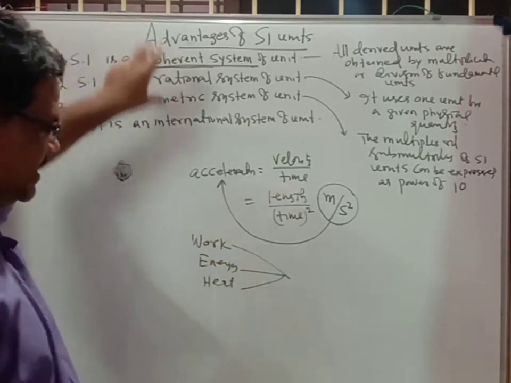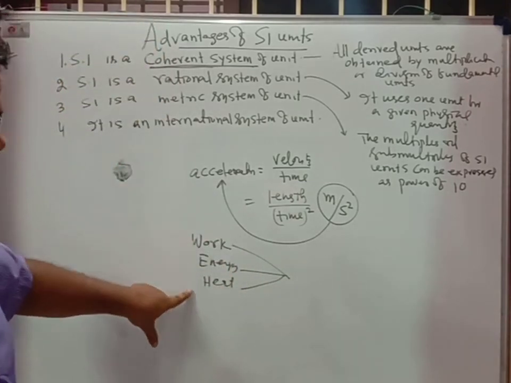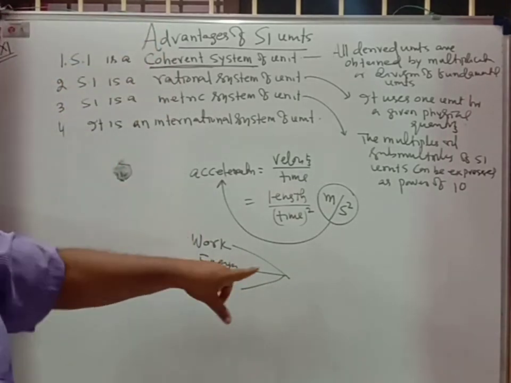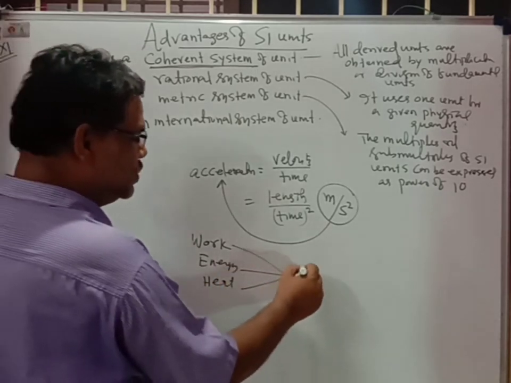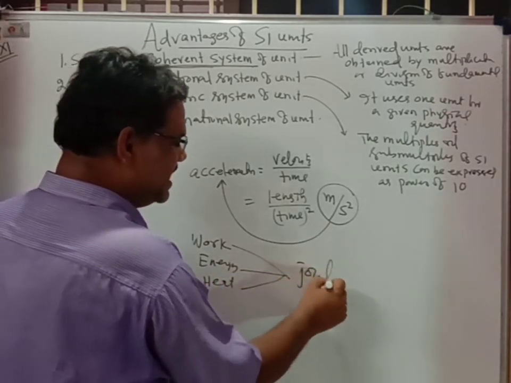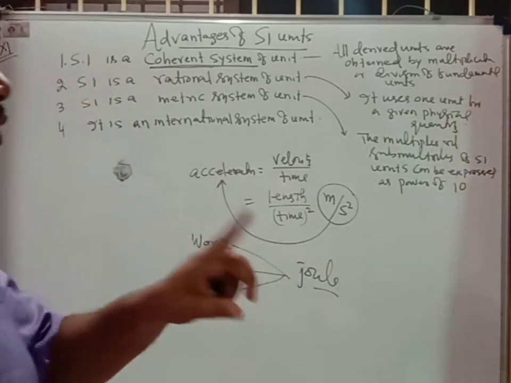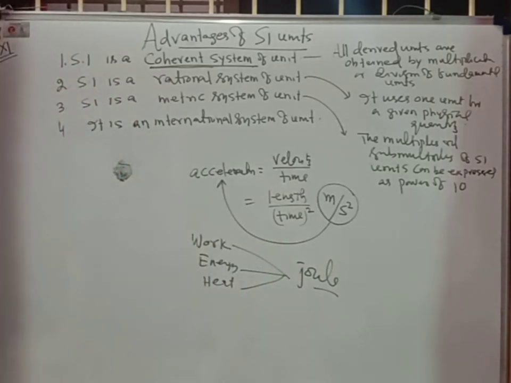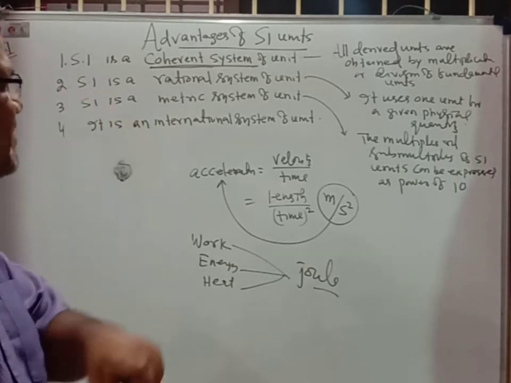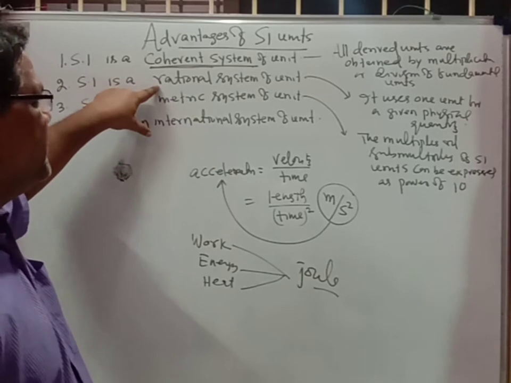All these are the same physical quantity, that is energy. So for them the unit is joule, because it uses only one unit for a given physical quantity. The same physical quantity uses only the same unit. That is why it is a rational system of units.